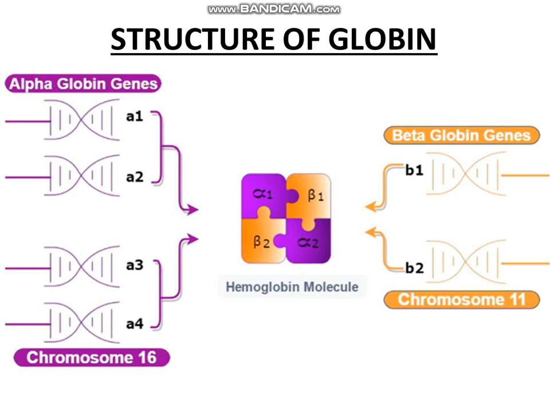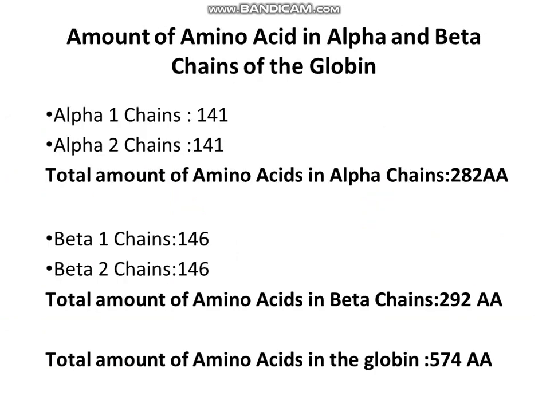Alpha 1 has 141 amino acids and alpha 2 has another 141. So the total amount of amino acids in the alpha chains is 282. Beta 1 chain has 146 and beta 2 chain has again 146. So the total amount of amino acids in the beta chains is 292. The total amount of amino acids in the globin is 574 amino acids.